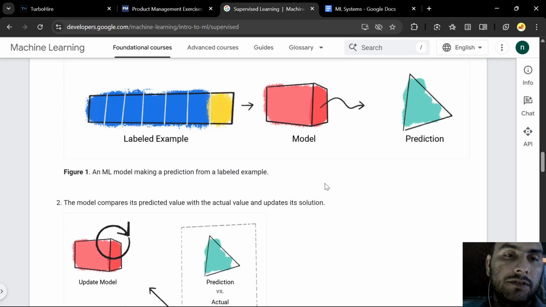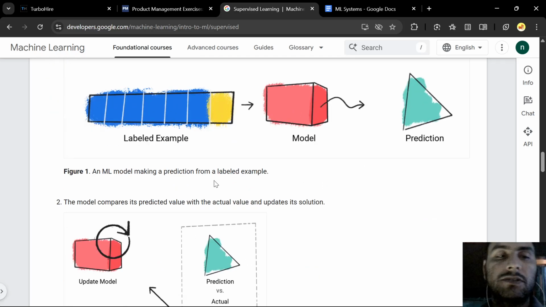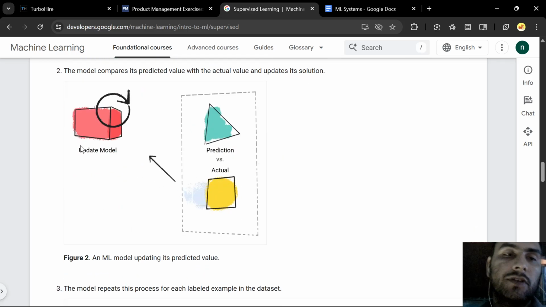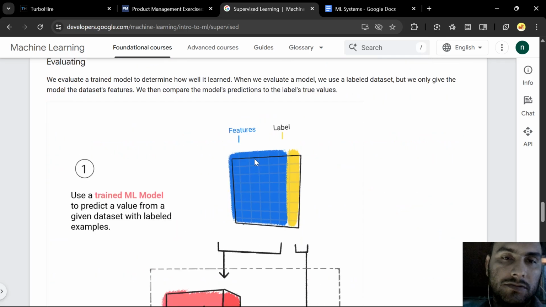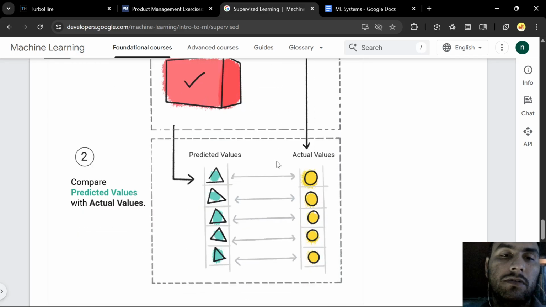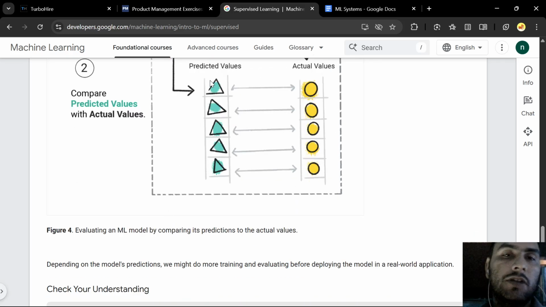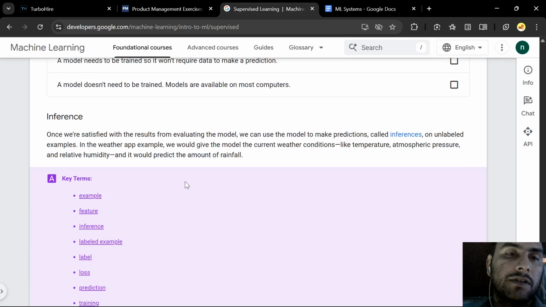This is a labeled example, this is a model, this is a prediction. Once we have the actual prediction, we update the model. It is just a graphical explanation. Here we train the ML model. This is the predicted value, this is the actual value. They are compared and the loss function is created. Now what is inference? When we are satisfied with the results, we can use the model to make predictions for the actual task. That is called inference. Unlabeled examples are examples where we don't know what the output is, and we want the model to find it out.